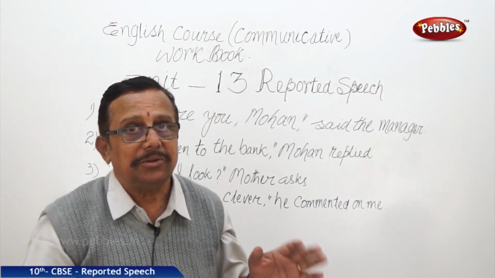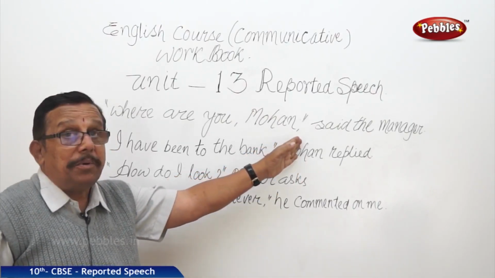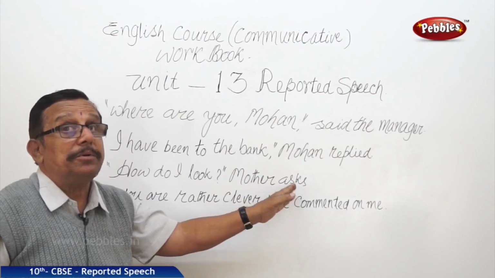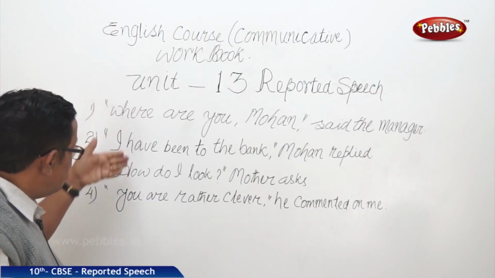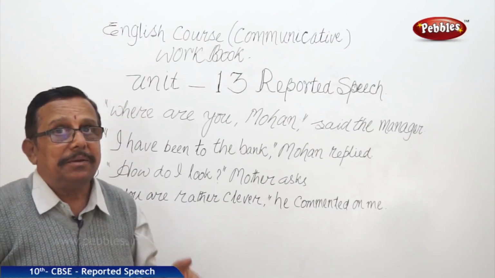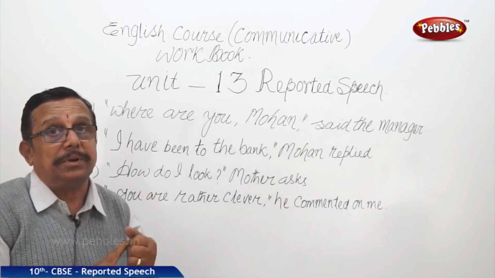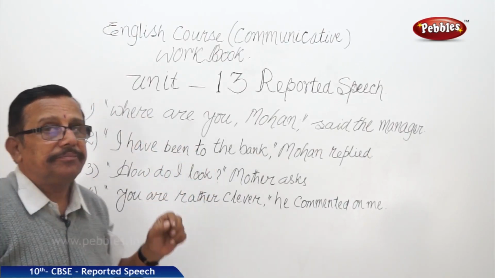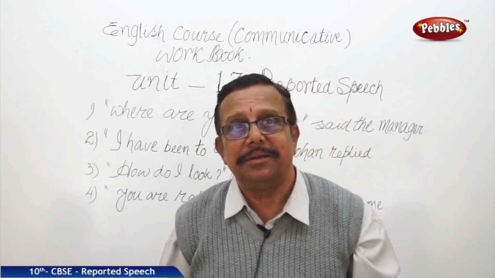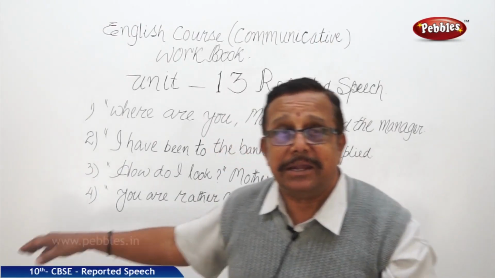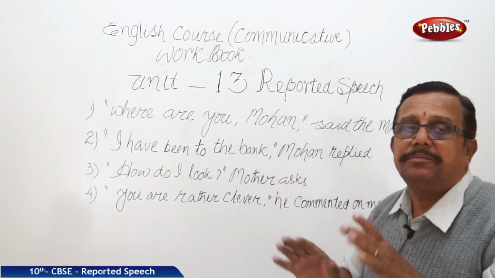Is that clear? So now the reporting verb here can be in simple past tense or in simple present. That is what I have shown here. And in the spoken part, it can be present continuous, simple present, present perfect, simple future, all of this can be here. "Close the door," an imperative sentence can be there. See to it. Here it can be any verb, but the reporting verb is restricted.